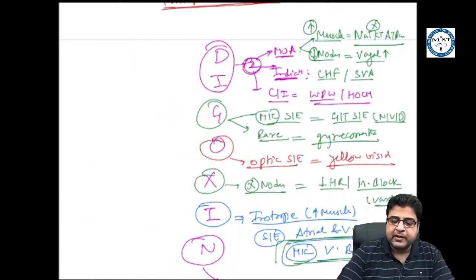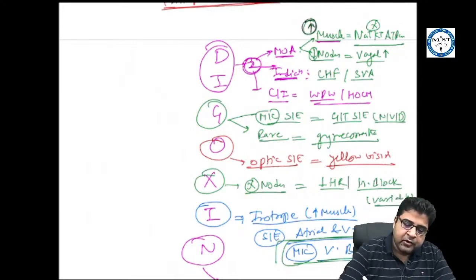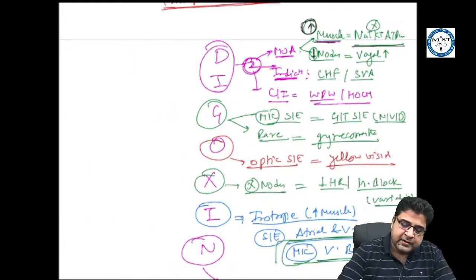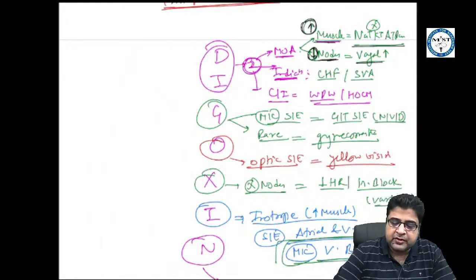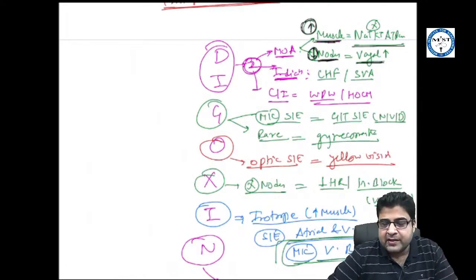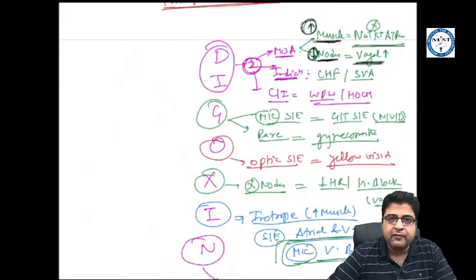In mechanism of action, the medicine will act on cardiac muscles and stimulate cardiac muscle by inhibiting sodium potassium ATPase pump. Now this medicine can inhibit the cardiac nodes because of its vagomimetic property. So the medicine can stimulate the cardiac muscle but inhibit the cardiac nodes. So 2 mechanism of action. Muscles are stimulated by inhibiting sodium potassium ATPase and nodes are inhibited because of stimulation of the vagus center.